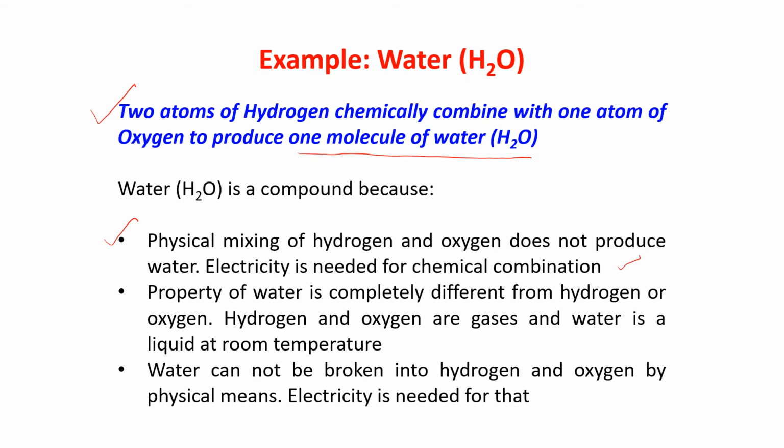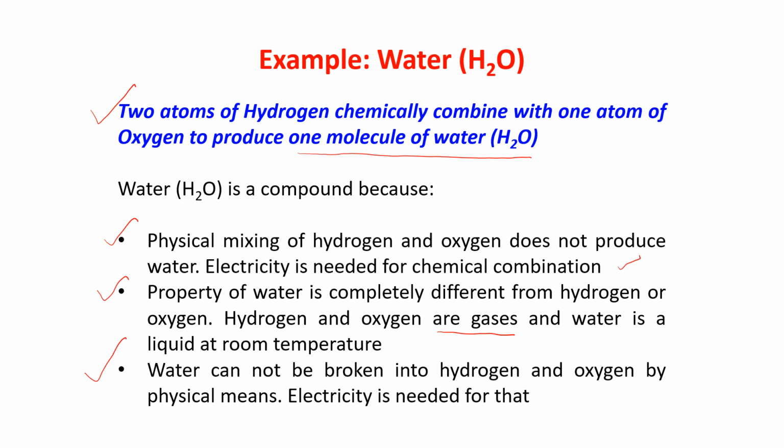Next, the property of water is completely different from hydrogen and oxygen. Hydrogen and oxygen are gases and water is a liquid at room temperature. I told you this thing, that when a compound is forming, the constituent particles lose their original property and form a new thing with a new property.